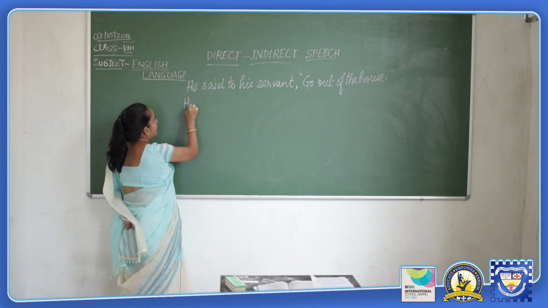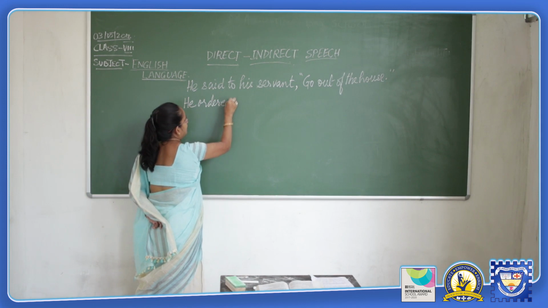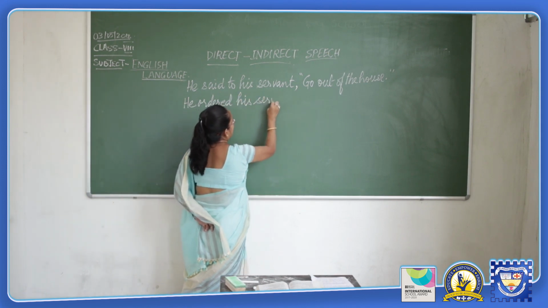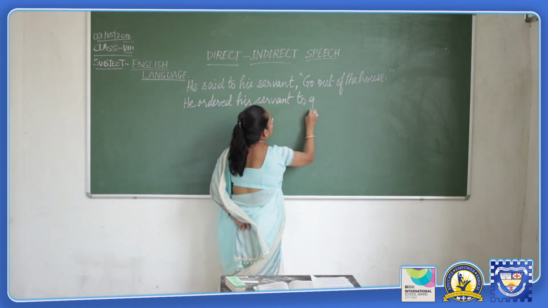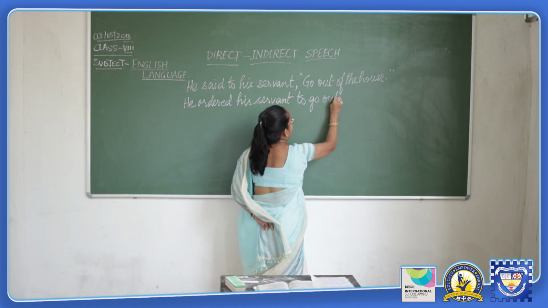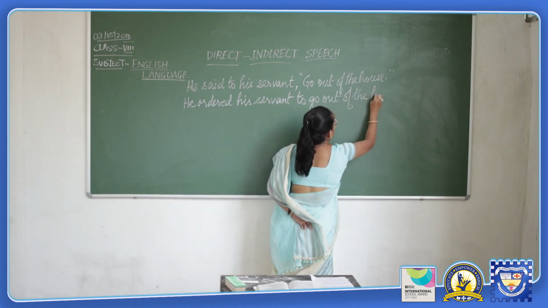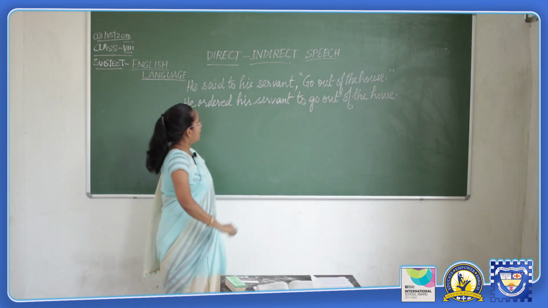He ordered his servant to go out of the house.